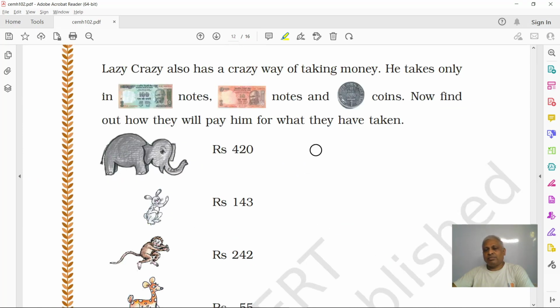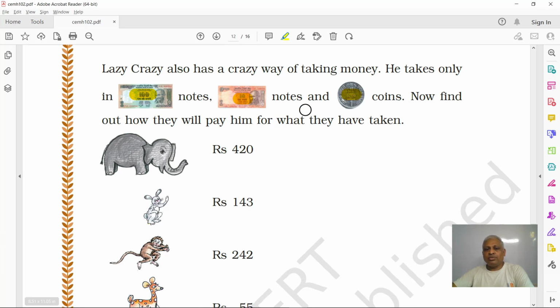Because when it sells, it has to take the money, right? He says, I will take only 100 notes. This is a 100 note. This is a 10 note. And this is a 1 rupee coin.